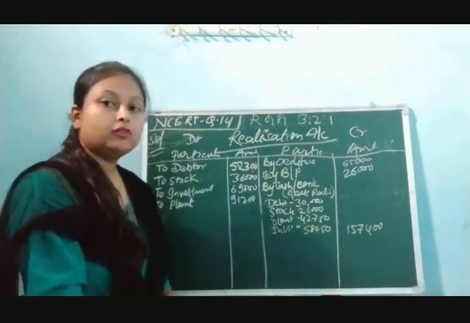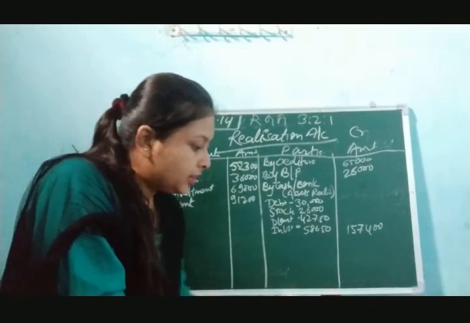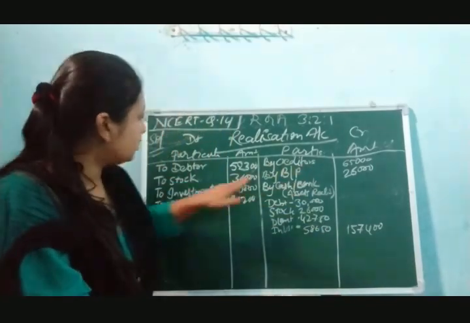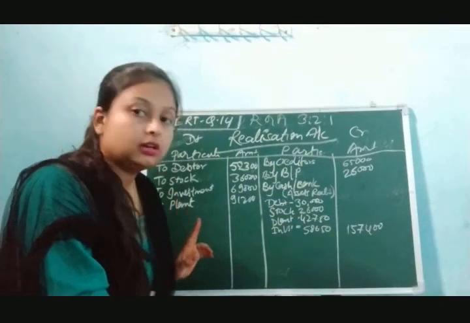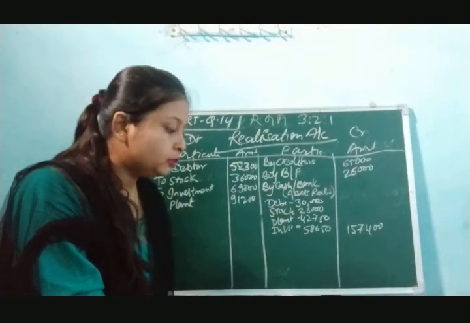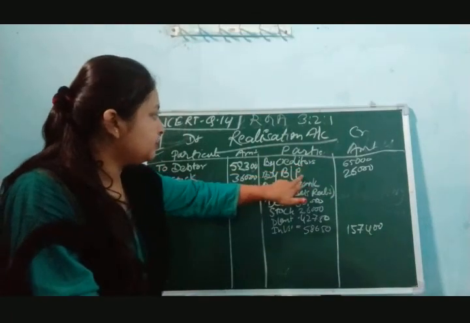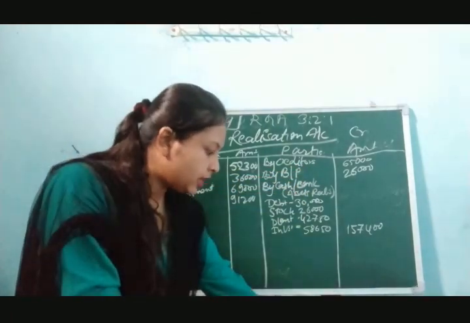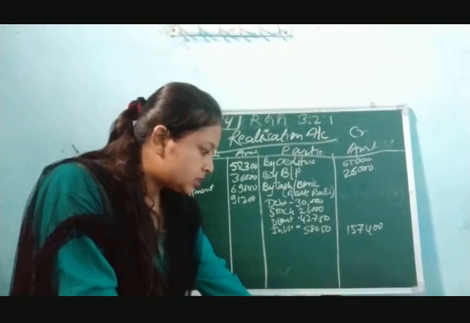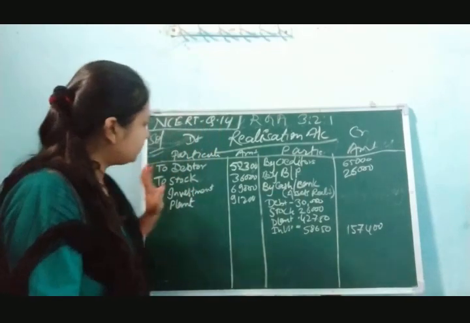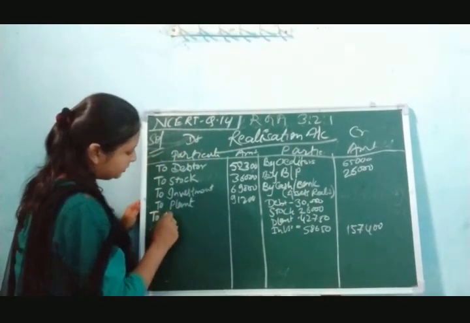Okay. Now what we have to write down is we have to pay off the liabilities. So what all liabilities are there? Creditors and bills payable. Creditors, it is given all 65,000, because nothing is given regarding the payment of creditors.